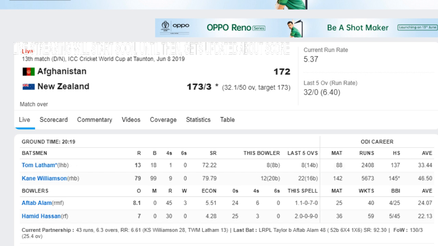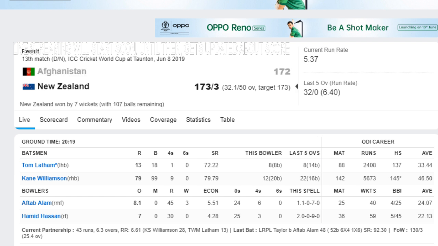First ball of the 33rd over, Aftab Alam to Williamson, 1 run, short on the legs. Williamson pulls to long leg to end the match. New Zealand win with 17.5 overs to spare and this was the last ball. Kane Williamson did it for New Zealand. He scored 79 runs off 99 balls with a strike rate of 79.79. So New Zealand win this match comfortably.